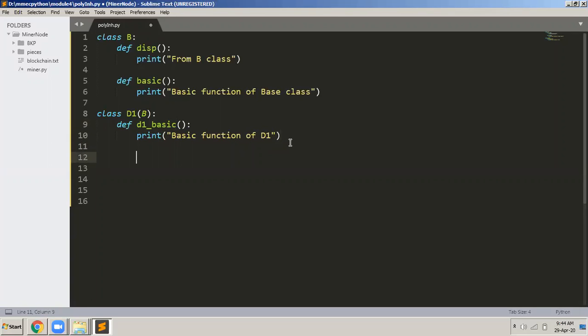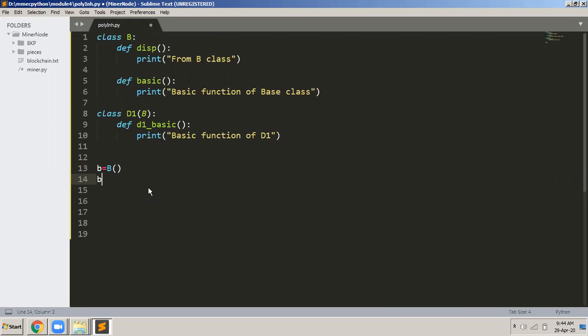Okay, now in the main program here, what I do first is I create an object of B. b is equals to B. It means that b, small b, is an object of the B class. This is how we create it. Like how we were creating p is equals to Point. We were creating an object p of which class? The Point class. So like that, I created an object small b of the B class, the base class, which is over there.